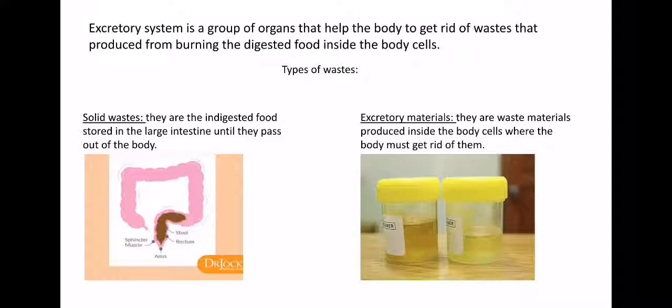They are waste materials produced inside the body cells, which the body must get rid of. The excretory materials contain harmless materials that the body cannot use. We don't need them inside our body. And they also contain poisonous materials that the body must get rid of. Now we'll talk about the excretory materials.